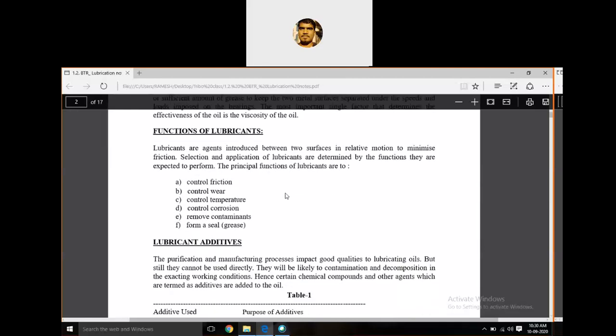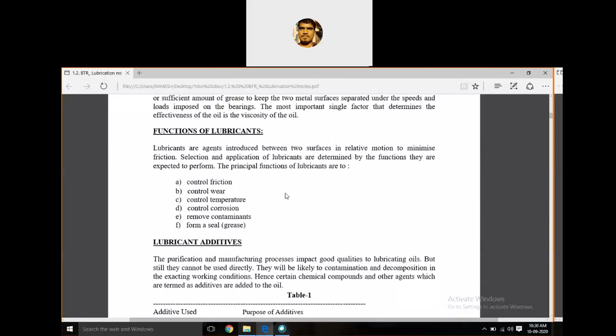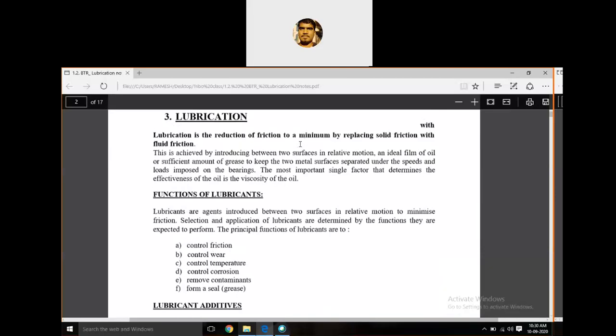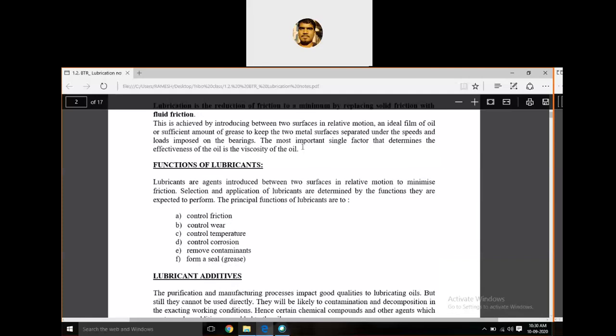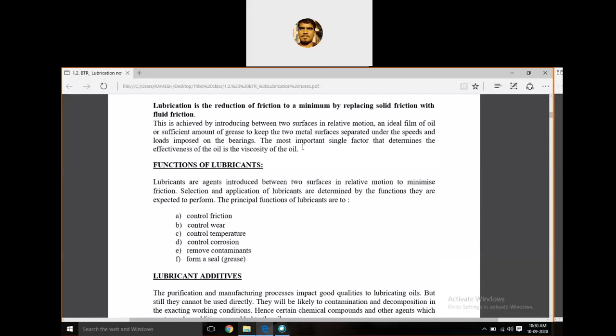What are the functions of lubricants? We already discussed lubrication. Lubrication is a process to reduce the friction by introducing the lubricants. It is called lubrication. But now the function of lubricants. What is meant by lubricant?